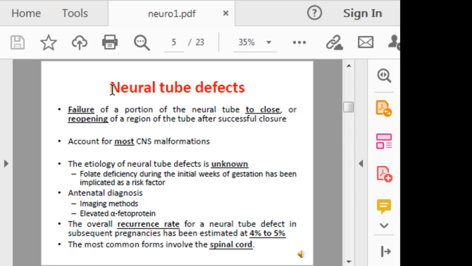The first group of congenital abnormalities affecting the nervous system, and they are the most common by far, includes the neural tube defects. These occur either due to failure of a portion of the neural tube to close or reopening of a region of the tube after successful closure.